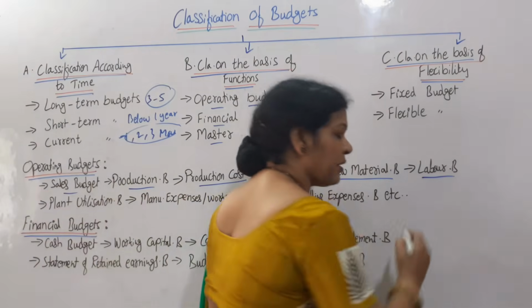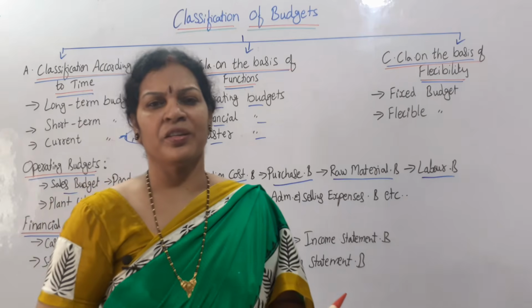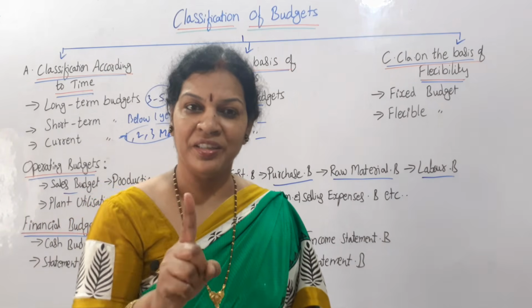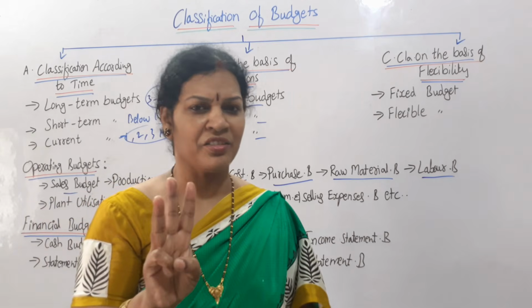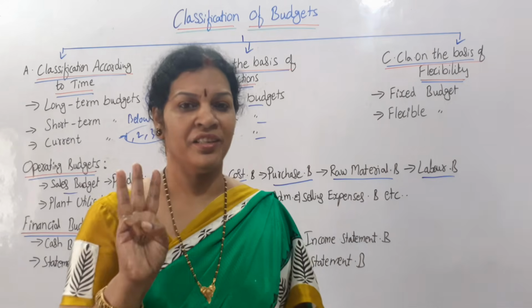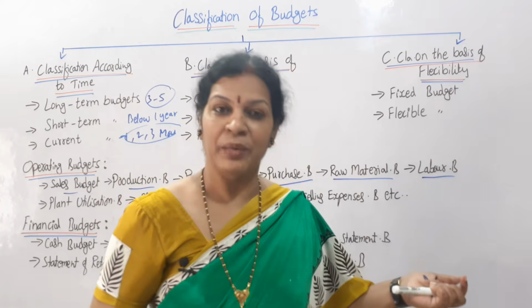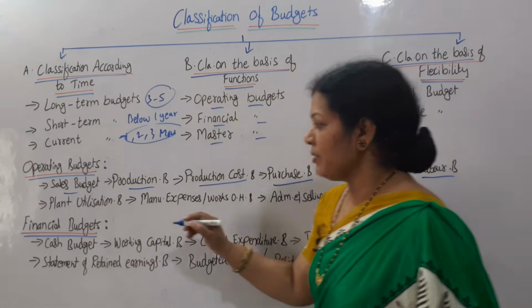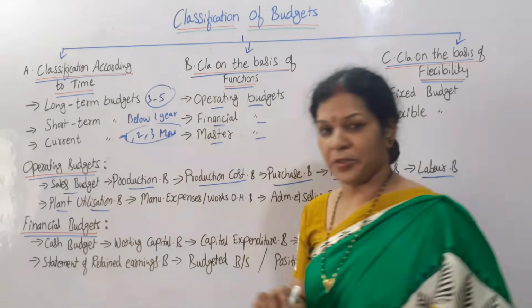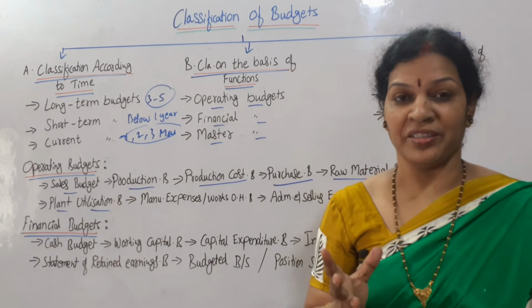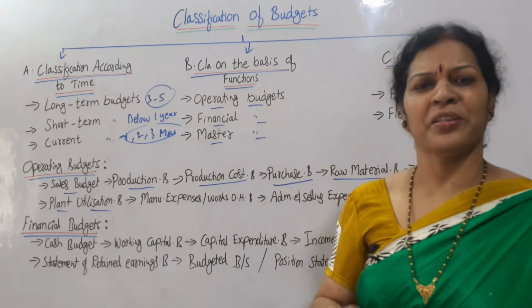In the same way, labor budget. In any organization, if you see the production, based on the raw material and labor and the rest of the overheads, these are the main things, right? So related to the labor also we can prepare a separate budget, labor budget. In the same way, plant utilization budget. We have different kinds of plants that we want to utilize. Prepare one budget separately for that.